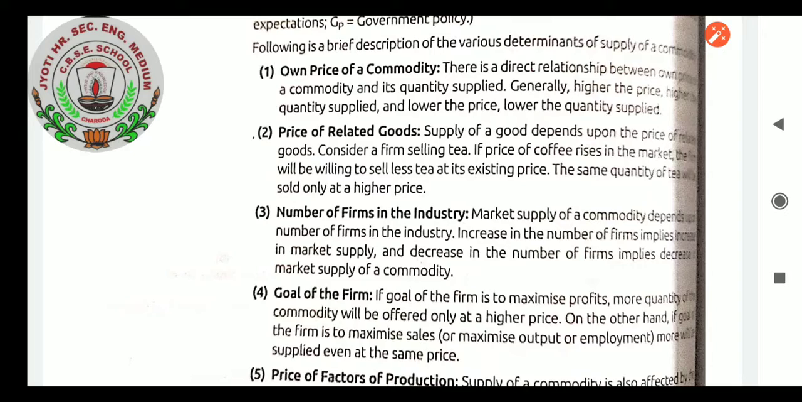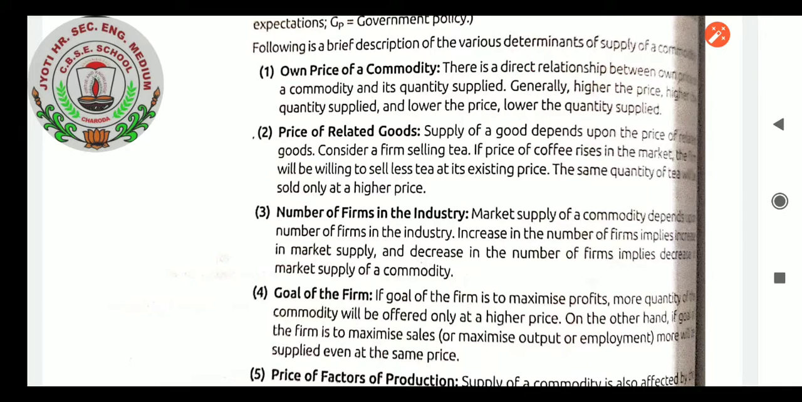Price of related goods. The supply of a good depends upon the price of related goods also. We have learned with the example of tea and coffee. In the tea example we have seen, if the price of coffee is increasing, then the tea producer will supply less tea in the market. When people shift their demand from coffee to tea just because coffee's price is increasing, the demand for tea will be increasing, and because tea demand is increasing, the price of the good can go higher.